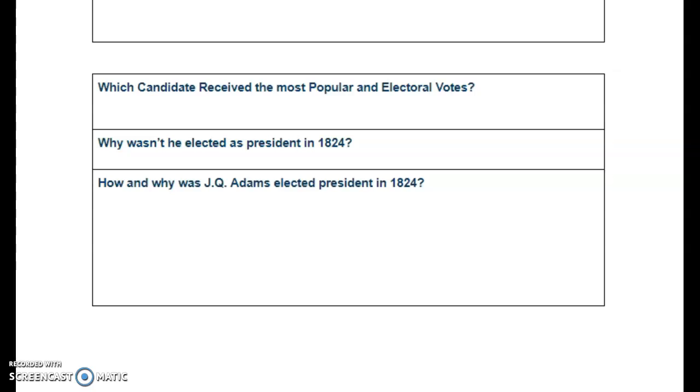So when it ends up in the House of Representatives to be selected, it doesn't work out very favorably for Andrew Jackson. You see, Andrew Jackson was looked at as a complete outsider. He was a bit of a ruffian, would tend to get into a lot of fights. He had been in duels multiple times in his life. He was a battle-tested soldier. We know of his successes in the War of 1812, particularly the battle at New Orleans. But he wasn't that refined type of leader that you would find in a military leader like George Washington. He was a good old boy, I guess is the best way you could describe it. Frontiersman, looked at as a bit of a renegade, kind of hard-headed compared to what the establishment was used to.